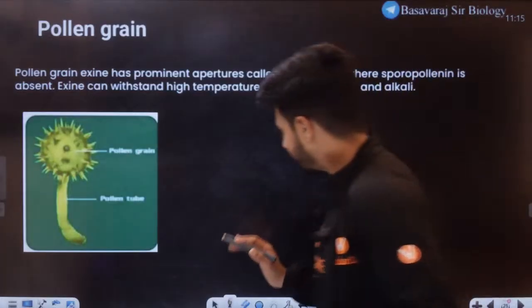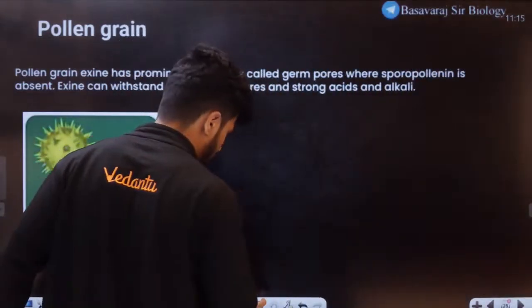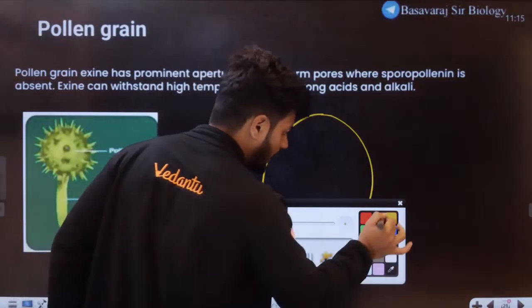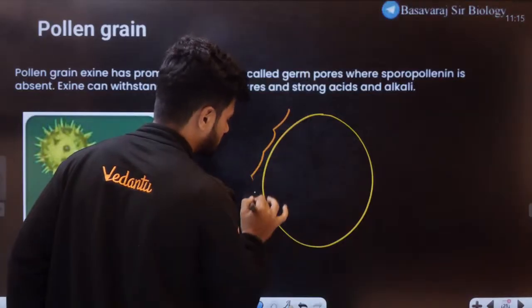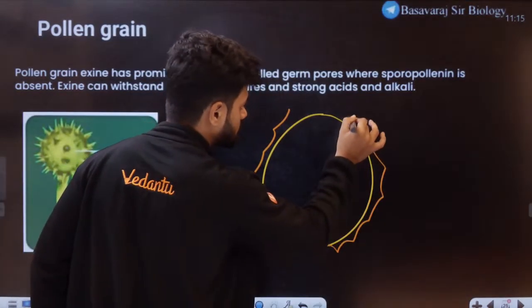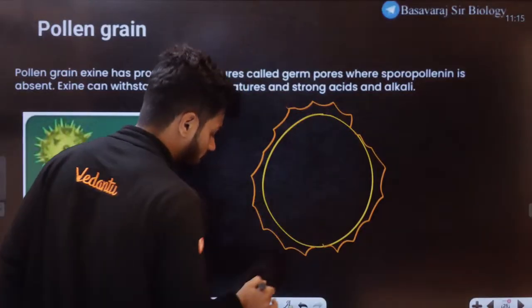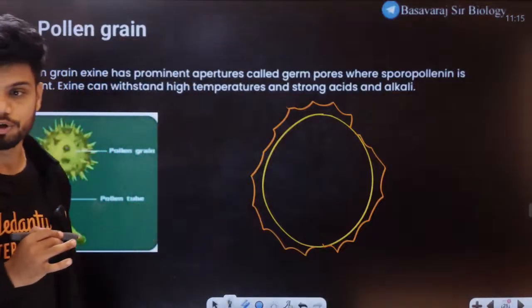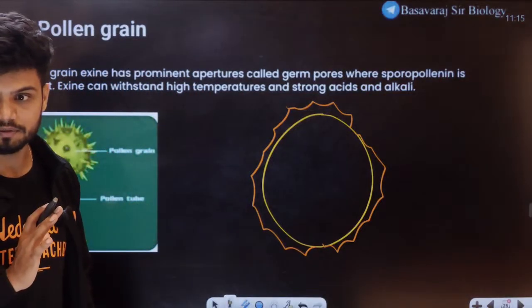Now, if you look at the structure of your entire pollen grain, this is the pollen grain, and here is the exine. Now students, in this entire exine layer there is sporopollenin. I told you sporopollenin is there, right?